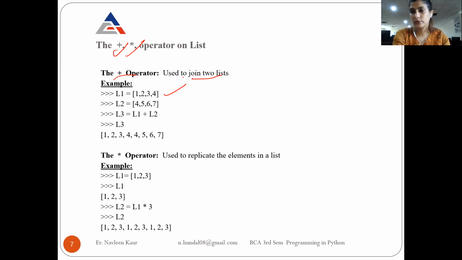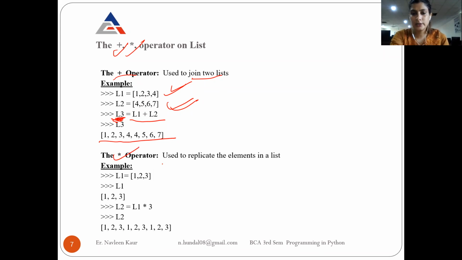So I have list 1 which has 4 elements. I have list 2 which again has any 4 elements of your choice. Then I am creating a list 3, which will become by adding list 1 with list 2. Addition doesn't mean that the elements will get added. No, a new list will be created with all the elements from both lists. It has just combined the elements of both lists to create a single new list, right?